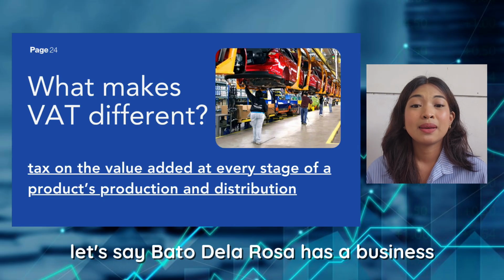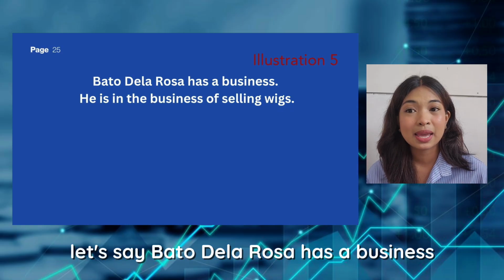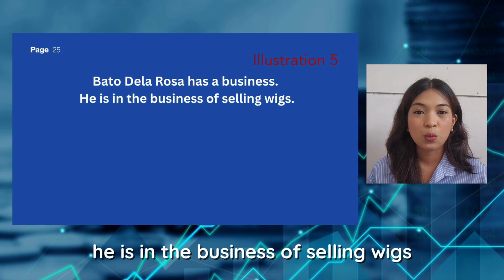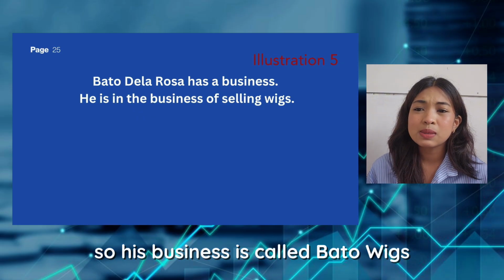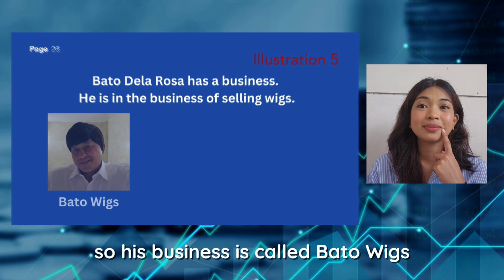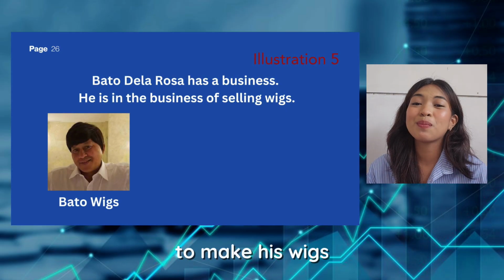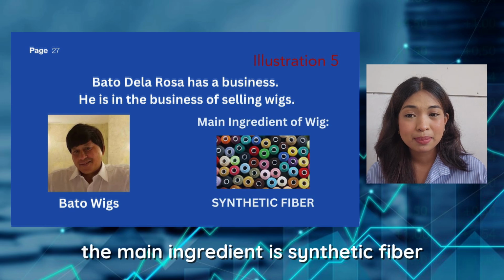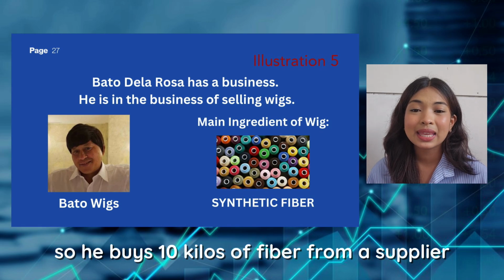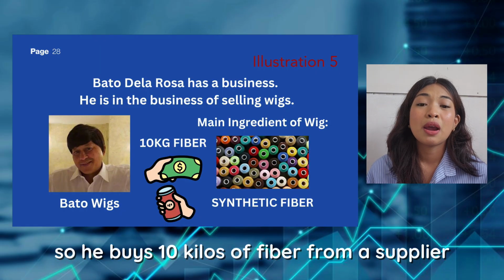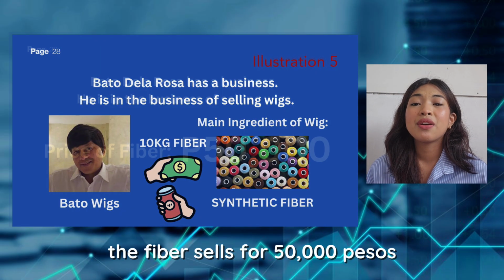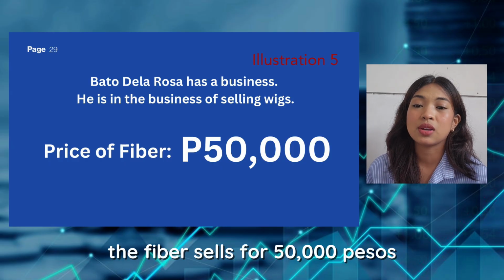Let's say Bato de la Rosa has a business. He is in the business of selling wigs. So, his business is called Bato Wigs. To make his wigs, the main ingredient is synthetic fiber. So, he buys 10 kilos of fiber from a supplier. The fiber sells for 50,000 pesos.